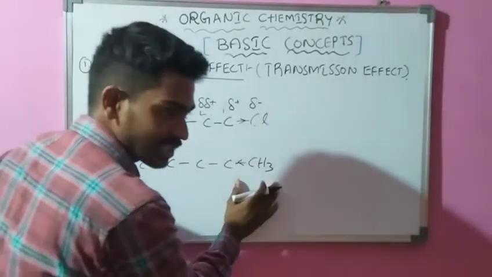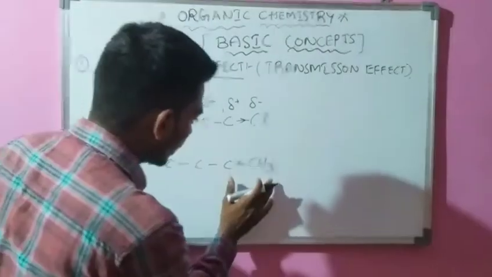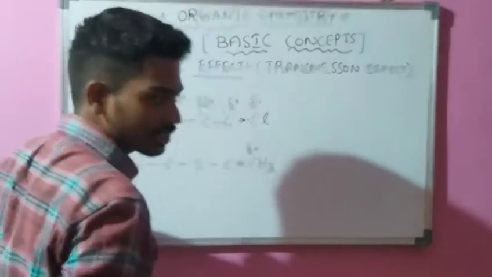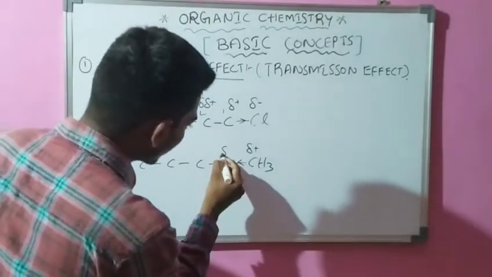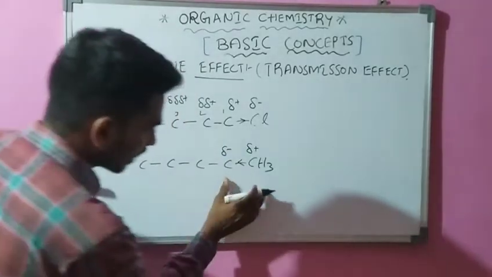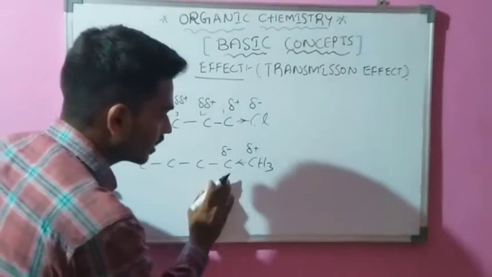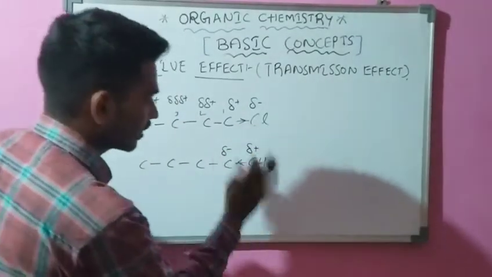Then it creates a polarization effect: a delta positive charge is created here and a delta negative charge is created here. Comparing carbon and the electron donating group, carbon has more electronegativity than the electron donating group.